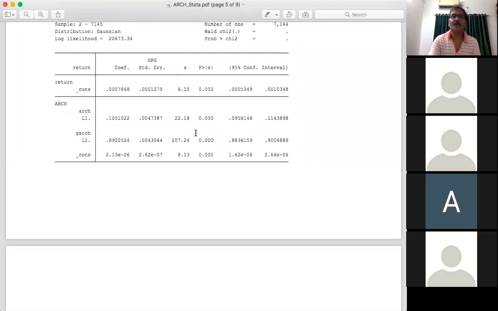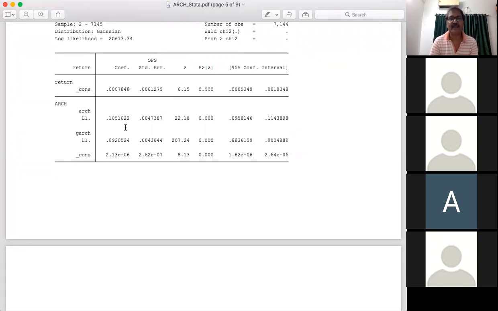Arch L1 means this is the coefficient for epsilon squared t minus 1. And GARCH L1 means this is the coefficient for sigma squared t minus 1. What is the basic specification for GARCH(1,1)? When we specify GARCH(1,1), the variance function is sigma squared t.